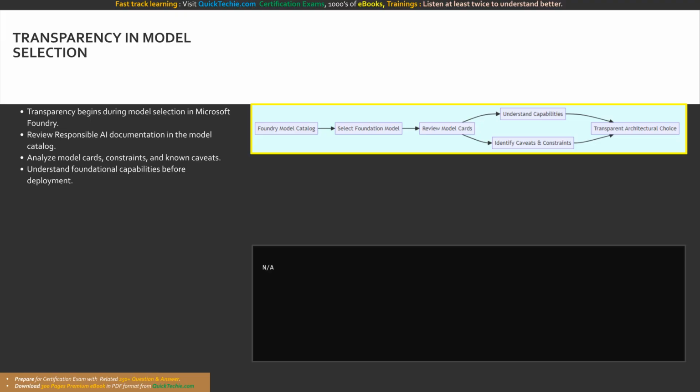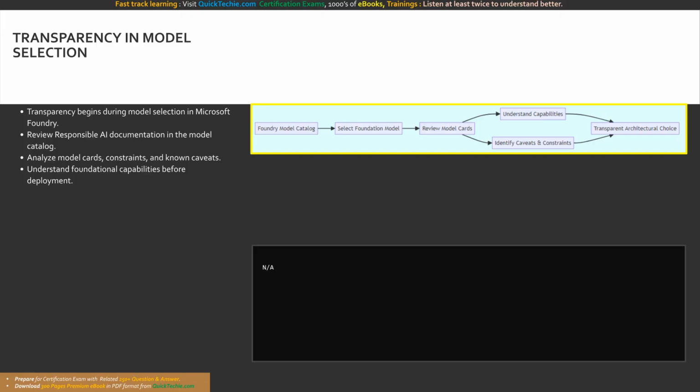Transparency is not just a user-facing requirement. It must be deeply embedded into the development process itself. When engineering an AI solution, your transparency journey begins during the model selection phase within Microsoft Foundry. Microsoft Foundry provides a unified, enterprise-grade platform with a comprehensive model catalog containing thousands of models from various providers. To build a transparent application, developers must thoroughly understand the tools they are adopting. This is achieved by reviewing the extensive responsible AI documentation provided for the models.